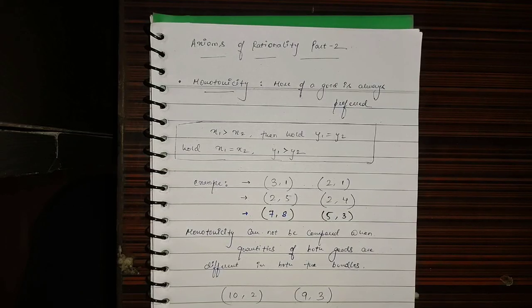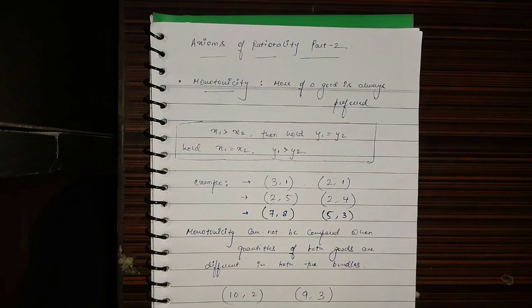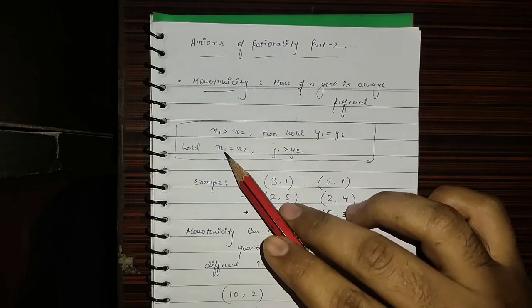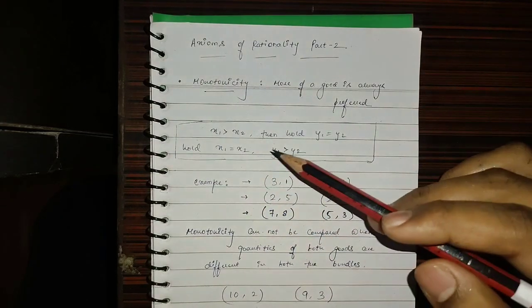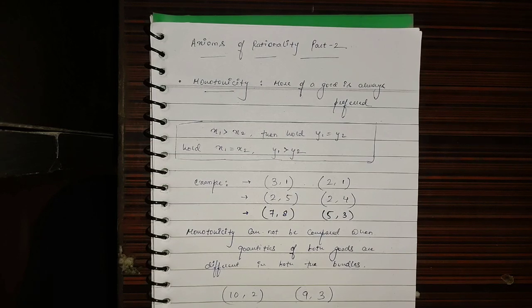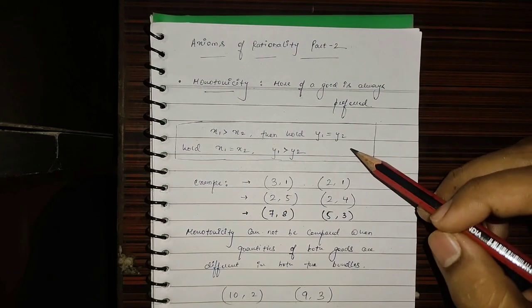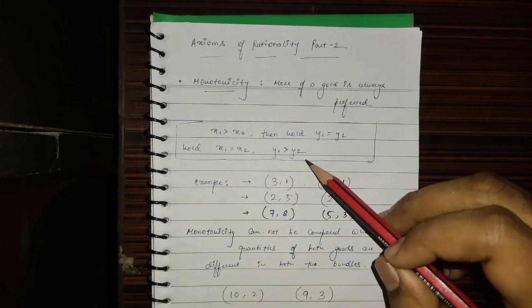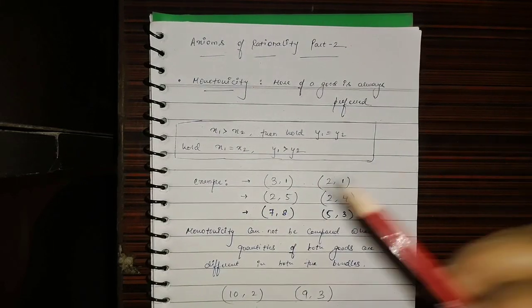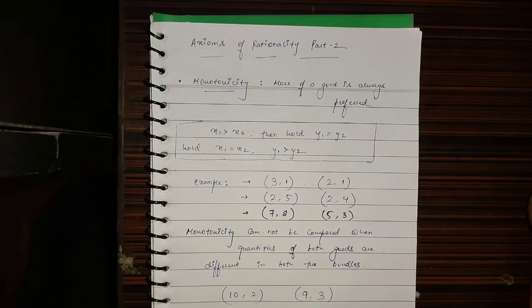So how do we compare monotonicity given two bundles? This is the process of comparison. When we are comparing the x quantities in both bundles, we hold the y quantities equal. Or when we are comparing the y quantities, we hold the x quantities equal.